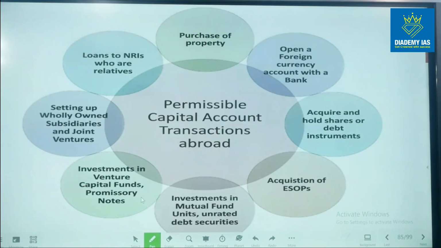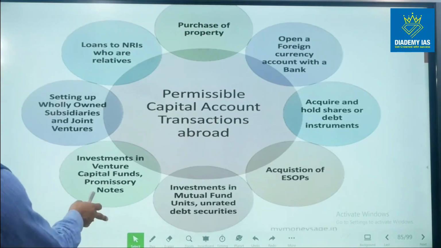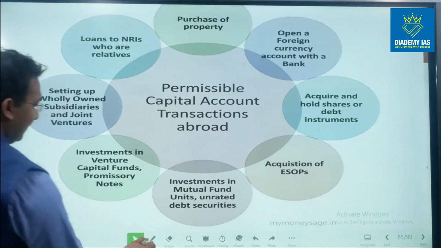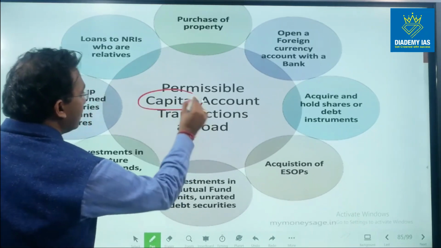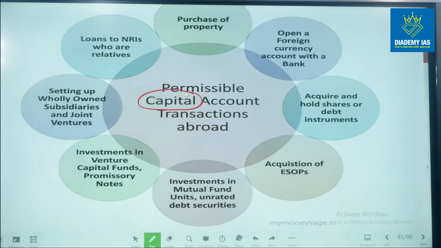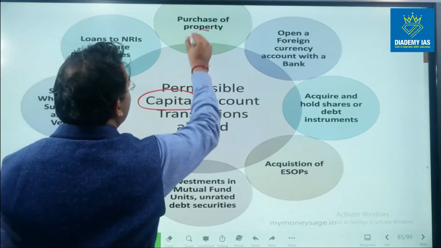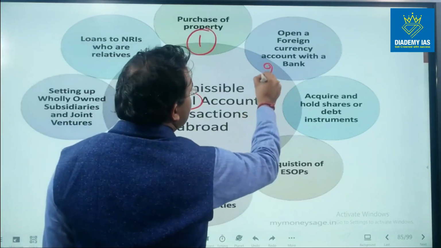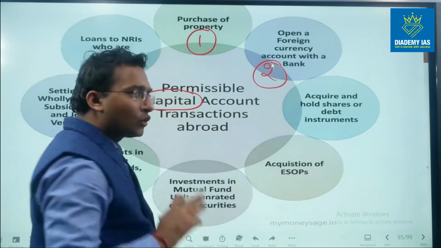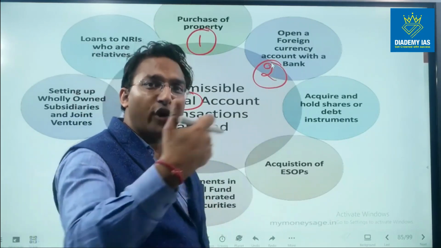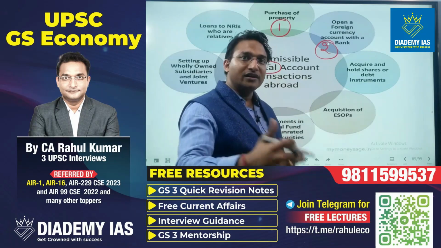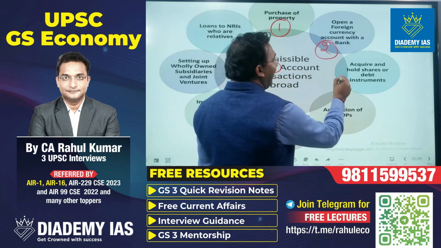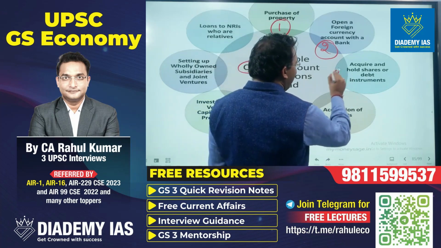Now I told you earlier that there is a set of transactions which are allowed. So if the money is being used for a capital account transaction, these are the list of transactions which are allowed. First kind of transaction is purchase of property, opening a foreign currency account with a bank. So I can go to a foreign bank, I can open my account in the foreign currency, acquire and hold shares or debt instruments.